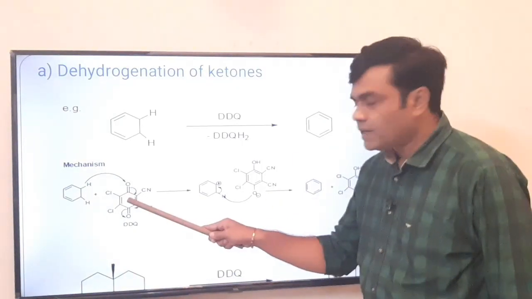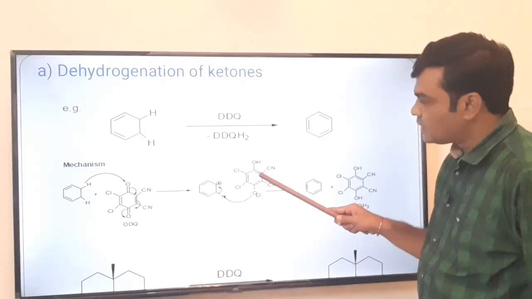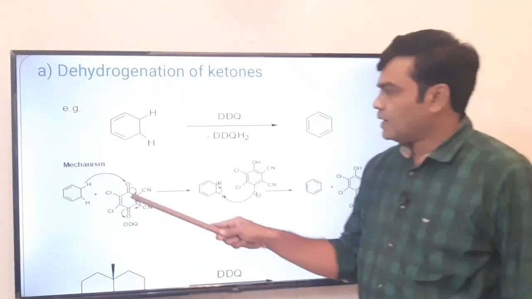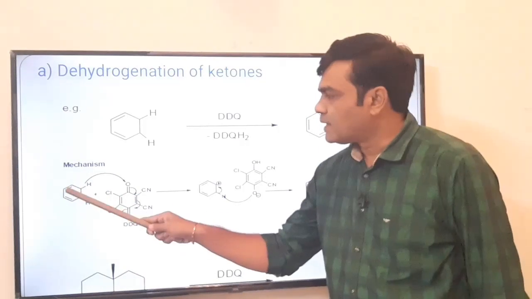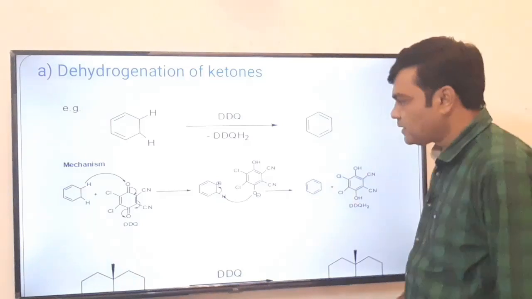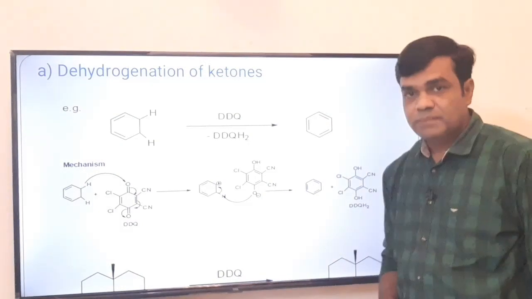Now, DDQ is non-aromatic, but now it is aromatic. But this cyclohexadiene is now converted into a carbonium ion. It is now unstable. Now it has to be stabilized.